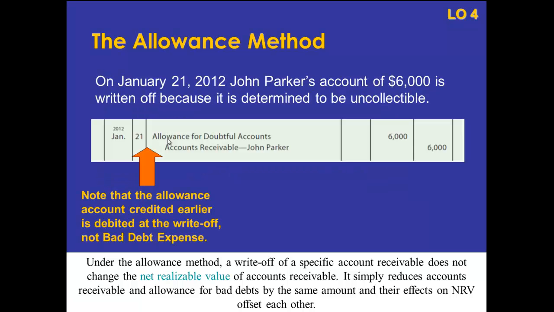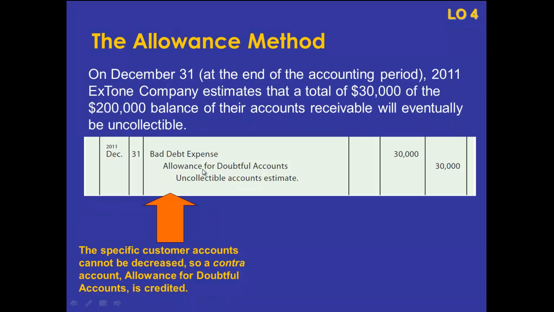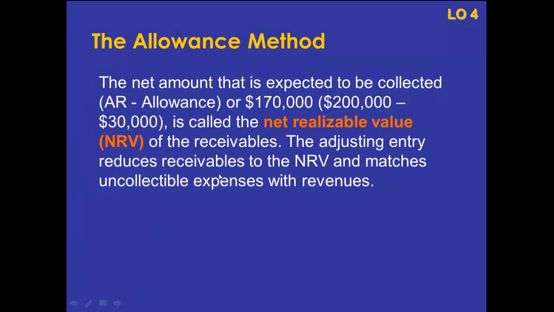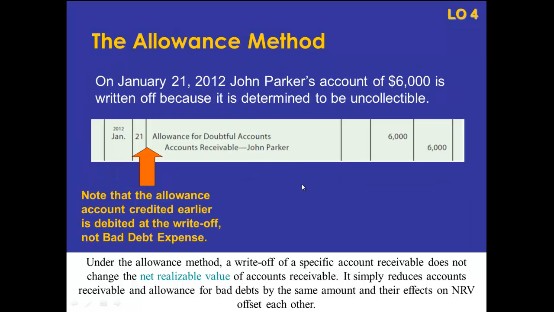Now in a later accounting period, we jumped from 2011 to 2012 here with this part of the problem. We discover somebody who's not going to pay us. At the time when we record the bad debt expense, we don't know who it is that's going to stiff us. We don't know whose accounts receivable to get rid of. We don't have a crystal ball. We don't know until they actually go bankrupt, quit returning our calls, quit returning emails, whatever the case may be.